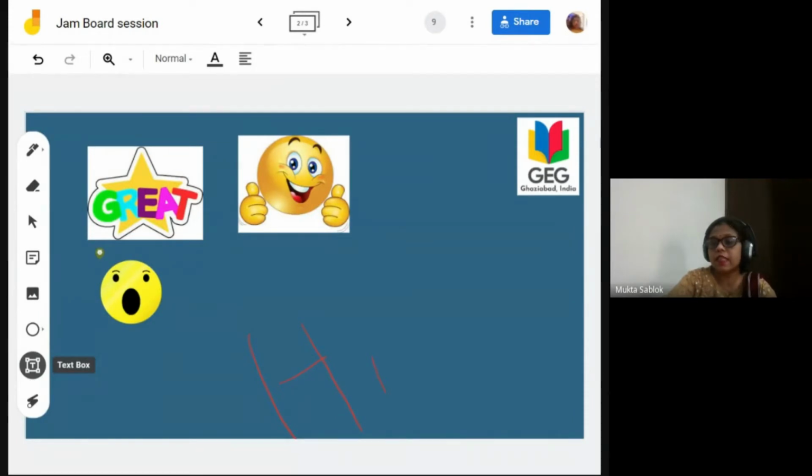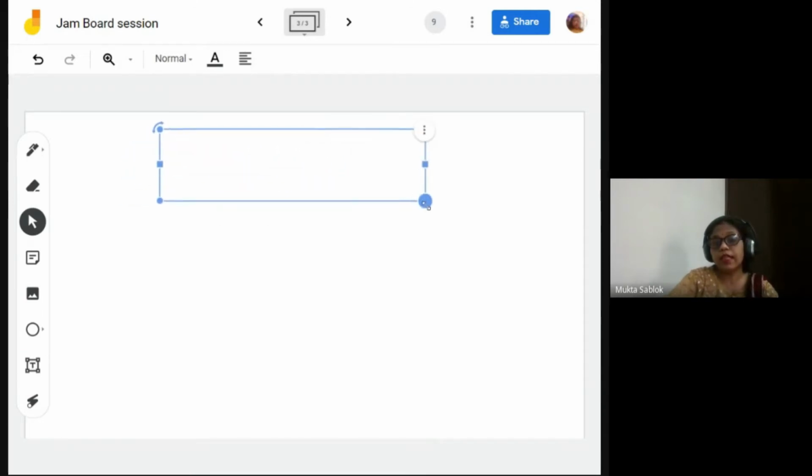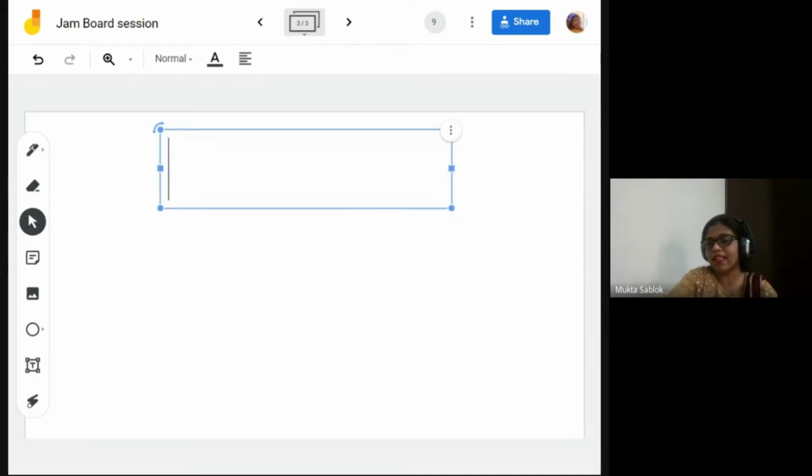Now this is the text box option. I'm just taking a new frame. This is the text box option, and I can insert a text box here. I prefer to use a text box because I don't like scribbling.